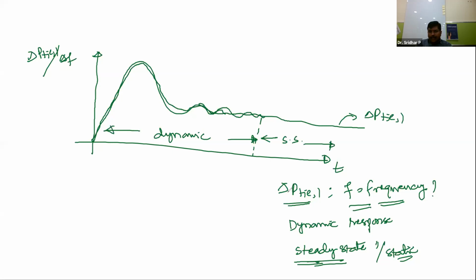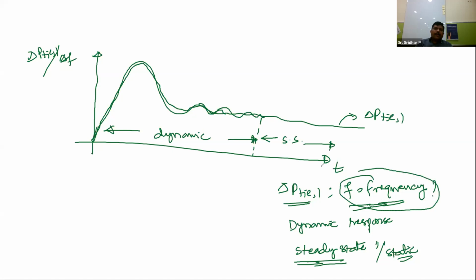So what is our interest here? I want to calculate the frequency of oscillations. With what frequency will the tie line power oscillate? This is completely oscillating in nature, so I am going to determine the frequency of oscillations.